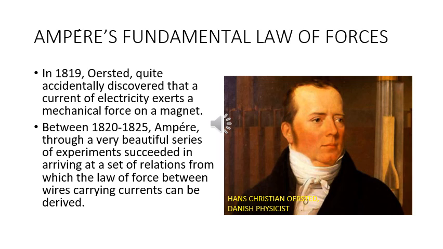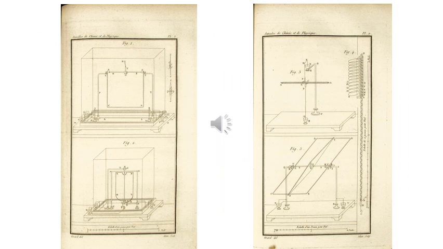Ampere's fundamental law of forces. In 1819, Oersted quite accidentally discovered that a current of electricity exerts a mechanical force on a magnet. Between 1820 and 1825, Ampere, through a very beautiful series of experiments, succeeded in arriving at a set of relations from which the law of force between wires carrying currents could be derived.